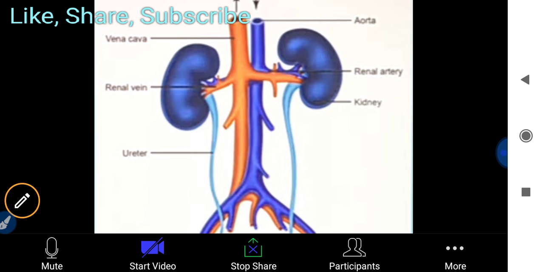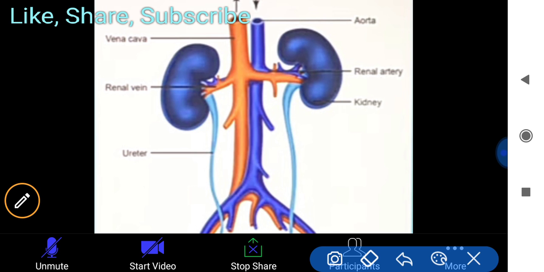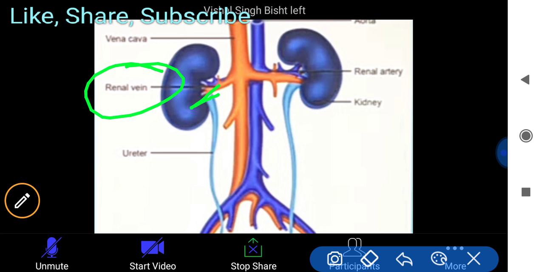Deoxygenated blood comes into the kidney for purification through the inferior vena cava, via this renal vein.